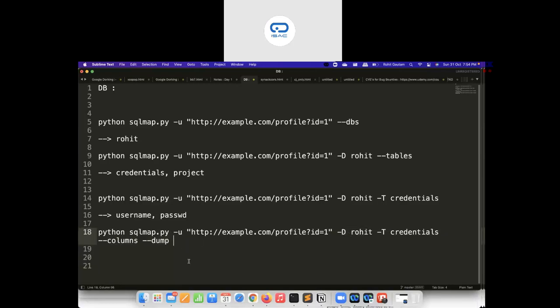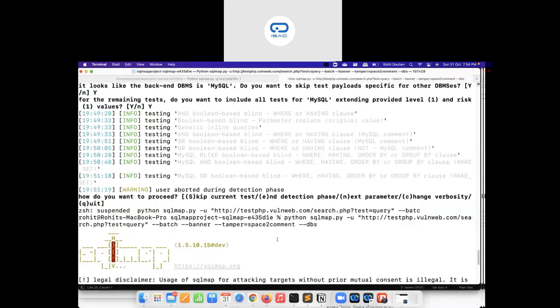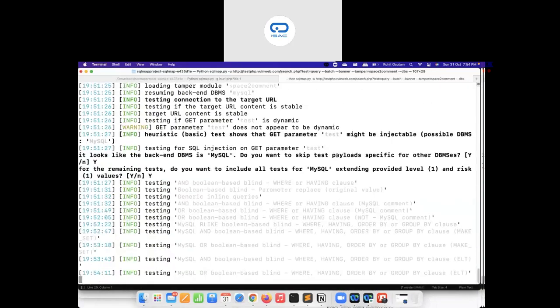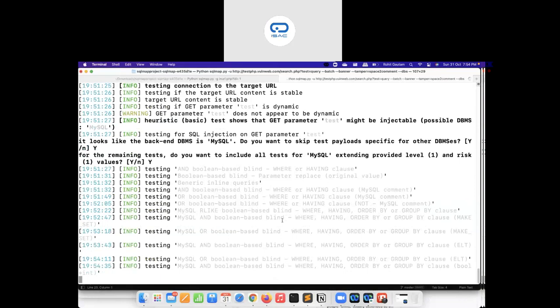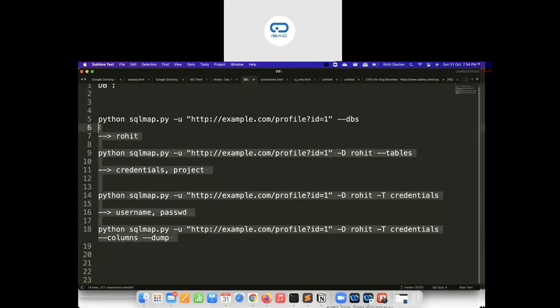So these are the commands that we are going to use. Let's go back and see. It is still taking a lot of time, so let us keep this on and wait for this to complete. These were the commands that you would use to identify the information from the database.